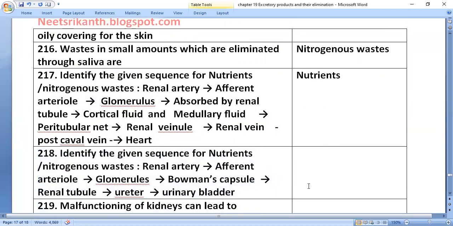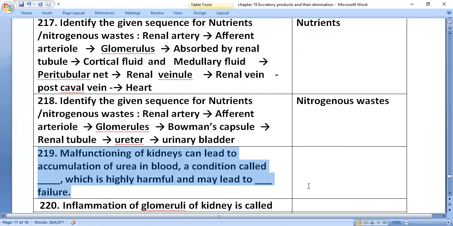Identify the given sequence for nitrogenous wastes. Renal artery, afferent arteriole, glomerulus, Bowman's capsule, renal tubule, ureter, urinary bladder. In this way, nitrogenous wastes will go. Substances which we don't want, we eliminate through the urinary bladder. Those which come back to the heart, we want. We call them high threshold substances.